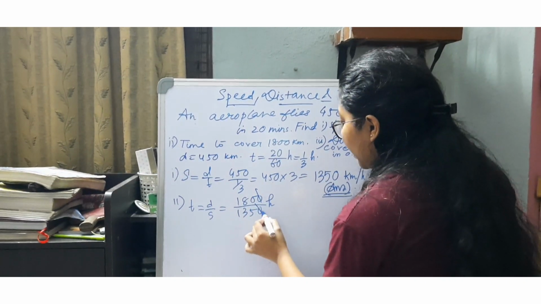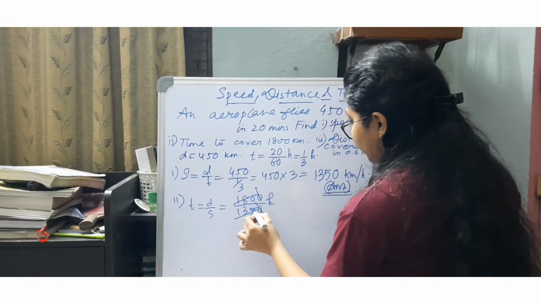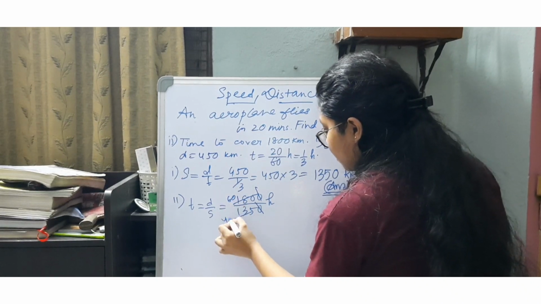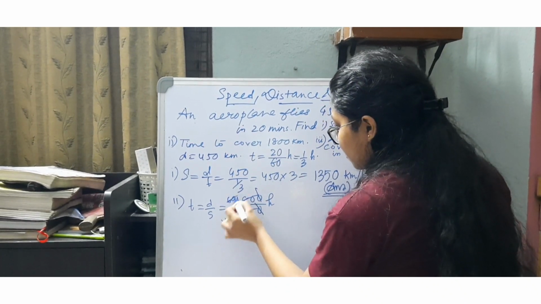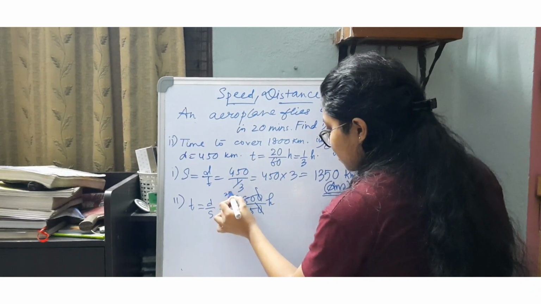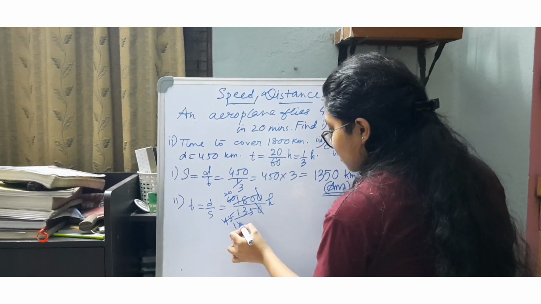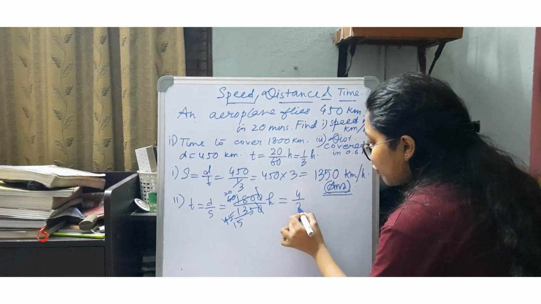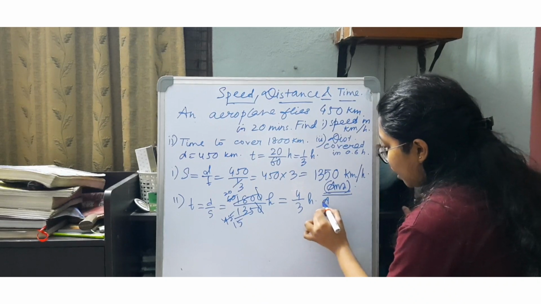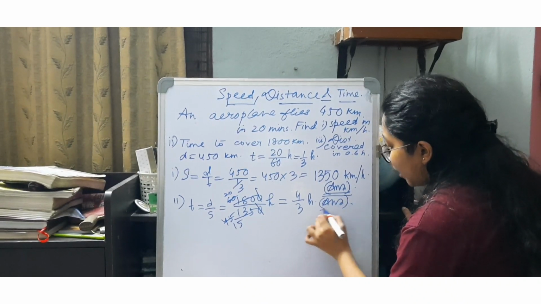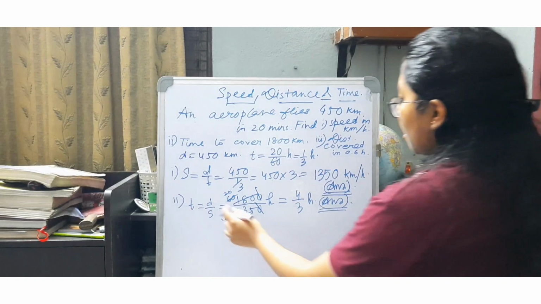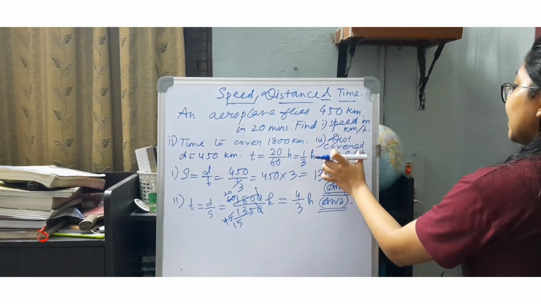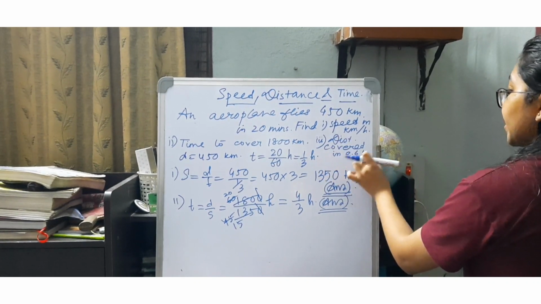Now if we evaluate this, the answer comes out to be 4 by 3 hours. You can keep it in fraction, you can go for decimal, no issue. Now moving to part 3, that is what is the distance which is covered in 0.6 hours.